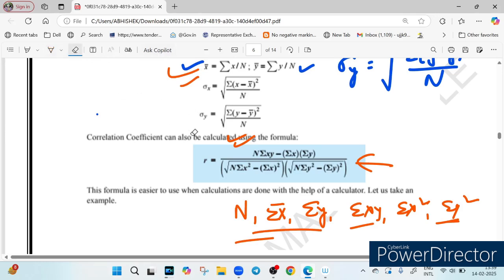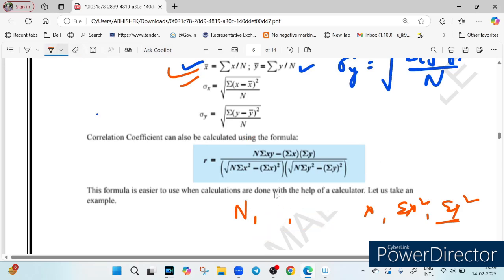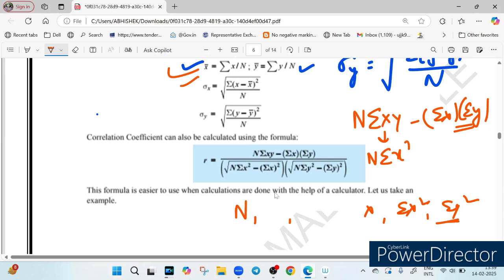And there is an easy way to remember it also. How to remember this formula? Quite easy to understand. Let's see how. You just remember the numerator. Numerator is n times summation xy minus summation x multiplied by summation y. Now to remember the denominator, quite simple. You just replace y by x one time, so it will become n times summation of x square minus summation of x whole square.